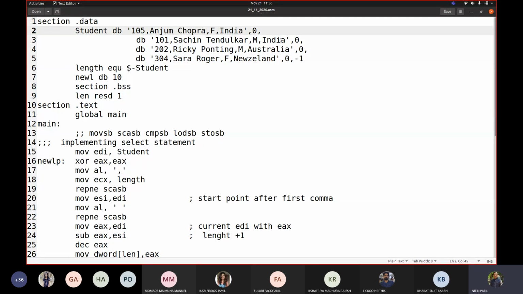Fine. I want to know, say for example, all females who are working in placement cell, and I want to display their complete name, say from this comma to this comma. So this may be one kind of program that you may start with. Now you may add some elements who are not part of either cell. Then you write NC, for example, no cell. I want to get a count of how many members are there in placement cell and how many in alumni cell explicitly. So this would be a kind of select statement that you are writing.